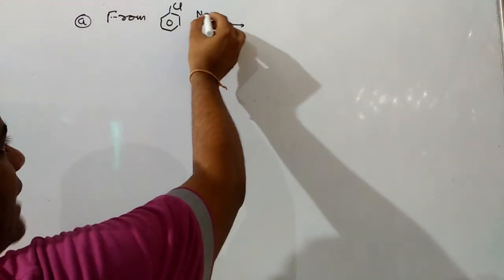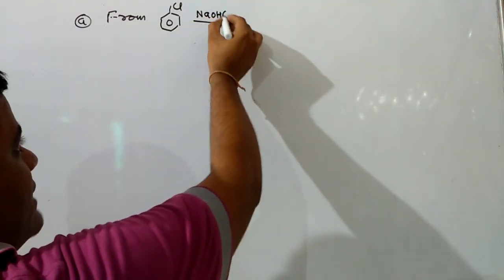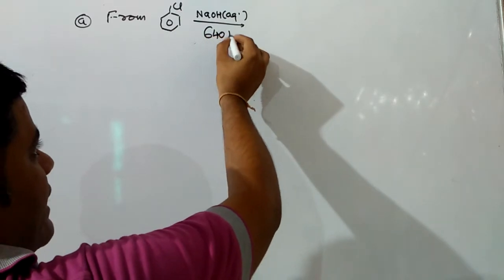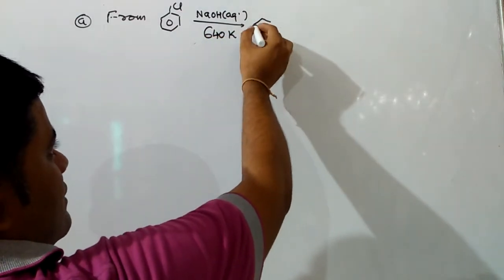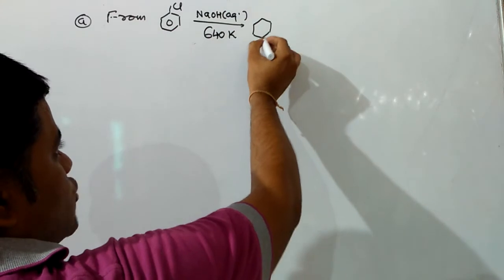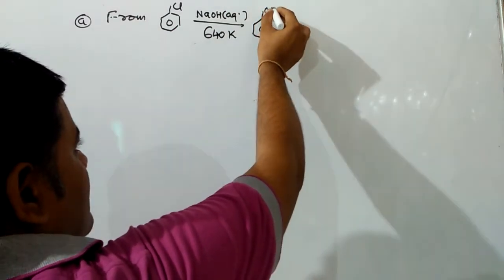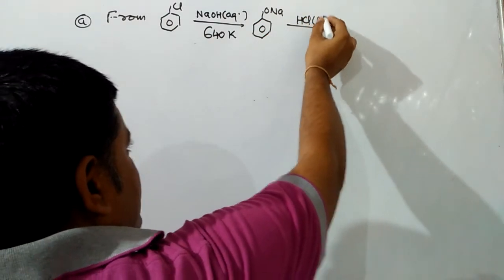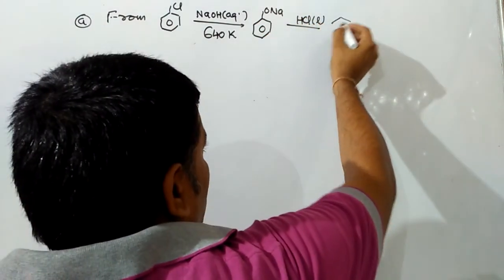Chlorobenzene can be changed into phenol by Dow's process. For this process, chlorobenzene is reacted with aqueous NaOH at 640 Kelvin temperature, due to which we will get sodium phenoxide as a product, and that sodium phenoxide reacts with concentrated HCl to give you phenol and NaCl.